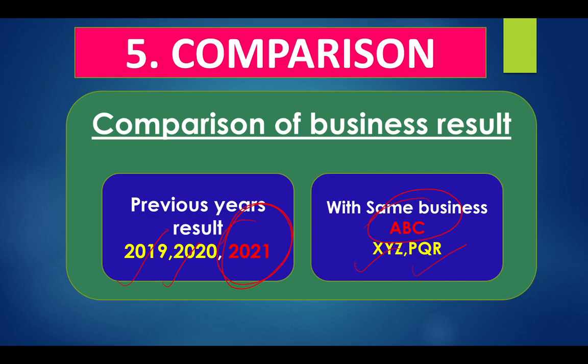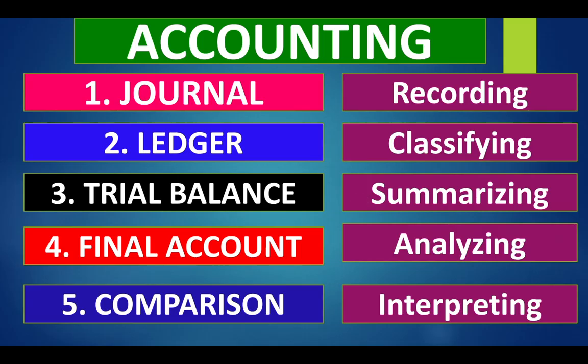So now you learned what is accounting. Accounting is the 5 steps included. The first one, they recorded all the transaction immediately in the first book, that is called journal. Then they classified these transactions into different books. That book is called ledger, different accounts. Then once the business prepared the ledger, they will balance the ledger. Each ledger account they will calculate the balance. Then they will put this balance in one sheet. It is called summarizing. That statement is called trial balance.